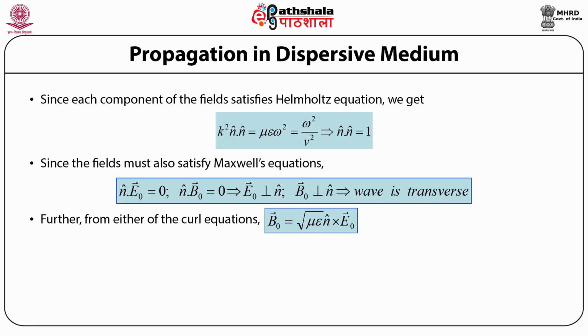Here again, it is important to note that for the del operator, we have substituted n cap, and for the time derivative, we have used i omega.